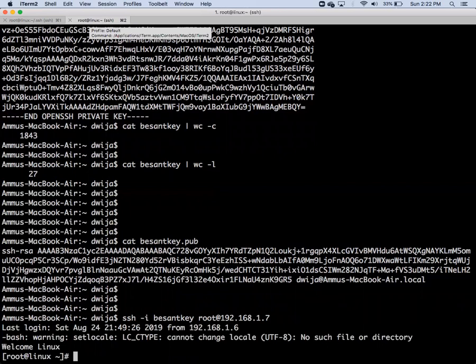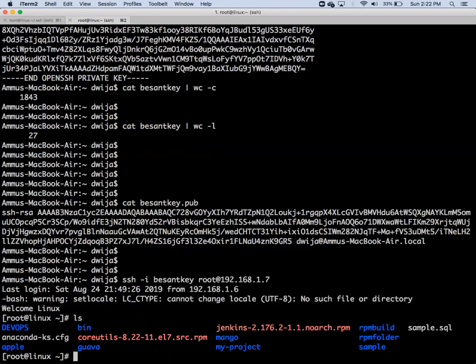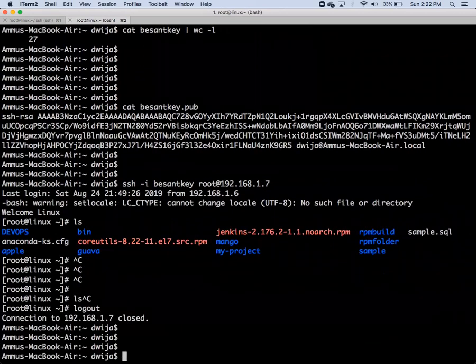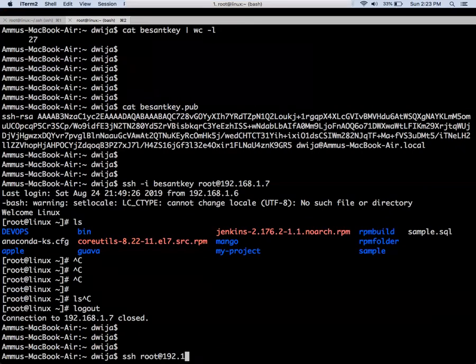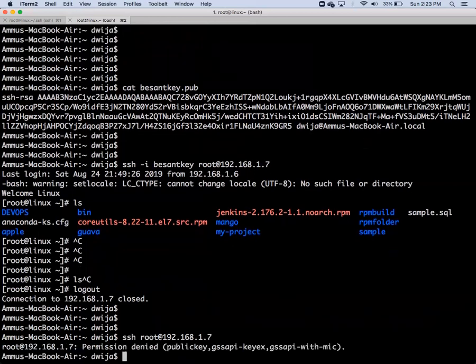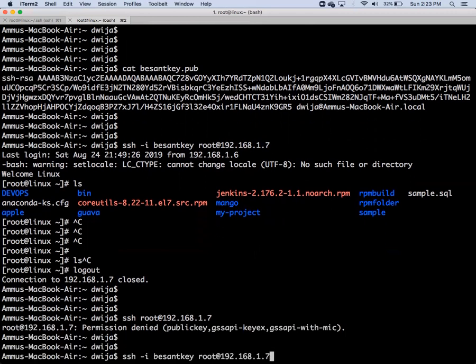Logged in, right? Logged in. If I type the user password, I will log out again and type ssh root at 192.168.1.7. It will give you an error, because password authentication has been disabled and key authentication has been enabled. That is the reason why we are able to log in using the key. And this is how you log in with the key.